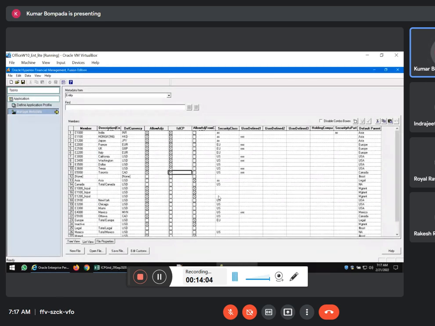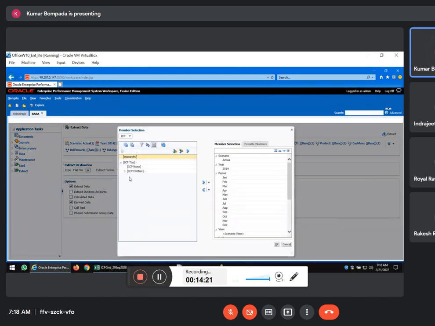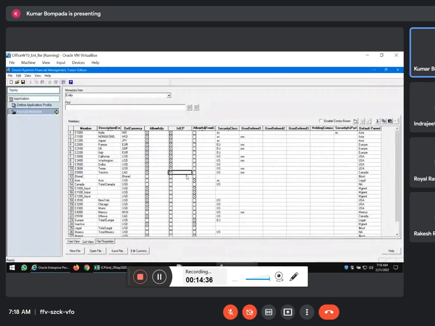What is the effect of this one? 1, 2, 3, 4, 5, 6, 7, 8, 9, 10, 11. 11 entities are recognized as ICP entities. So when you open the is ICP dimension here, where is my ICP dimension? See? You can see these 11 entities will be recognized as ICP entities. 1, 2, 3, up to 12. So total 12, right? So this is old metadata, I guess, because somebody has changed the metadata. So we'll do one thing: we'll load this metadata again. No issues, right?